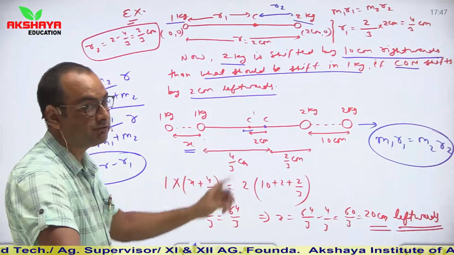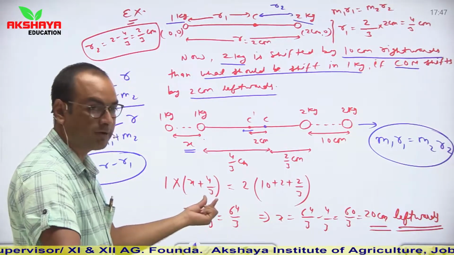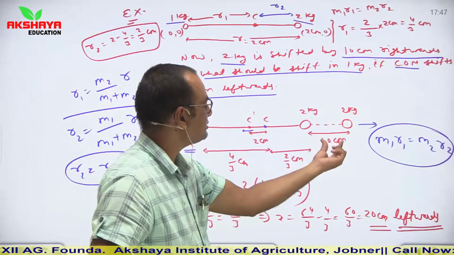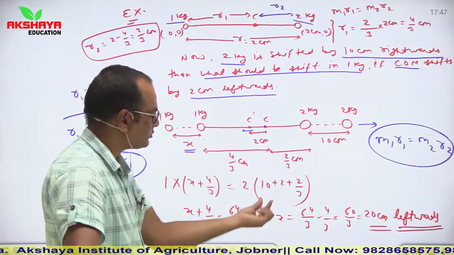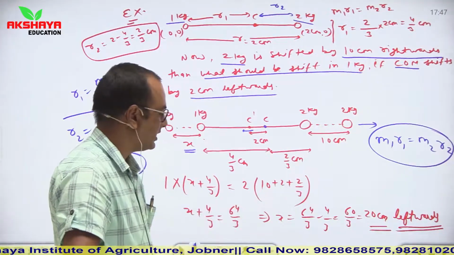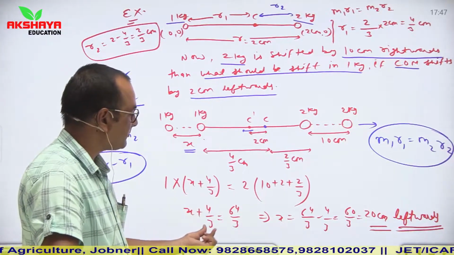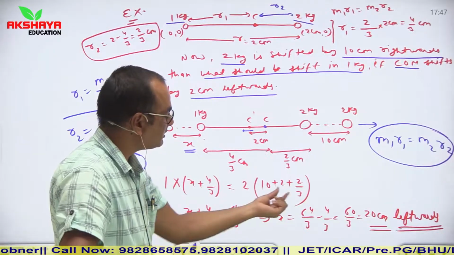R1 is the position from the center of mass. So it is x plus 4 by 3. So x plus 4 by 3 is equal to M2, and its position is 10 plus 2 by 3 plus 2. So 10 plus 2 plus 2 by 3. From here, if we multiply it, then it becomes x plus 4 by 3, and here 10 plus 2, 12, 12 plus 2 by 3, 36 plus